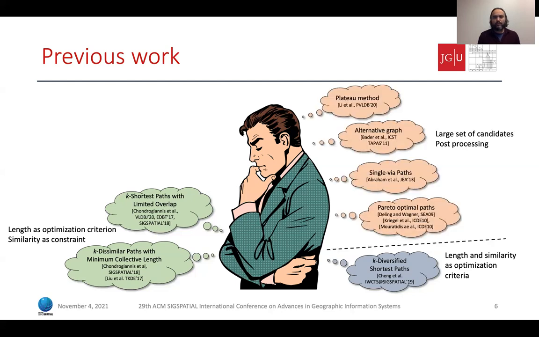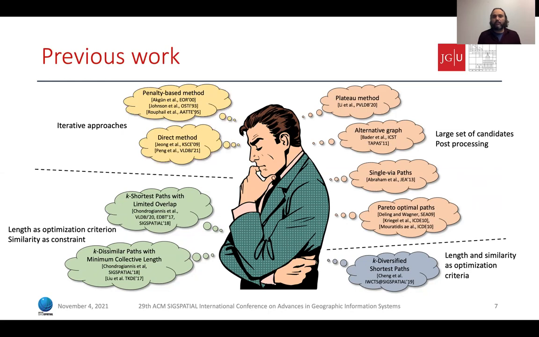A different direction will be to first compute a large set of candidate paths, and then in a post-processing step, apply the constraints and the optimization criteria to come up with a final set of recommended paths. And this direction includes the plateau method, the alternative graph, the concept of single via paths, and the concept of Pareto optimal paths, also known as route skyline.